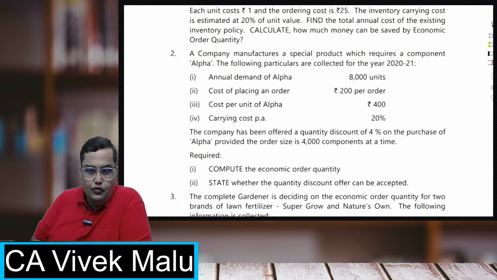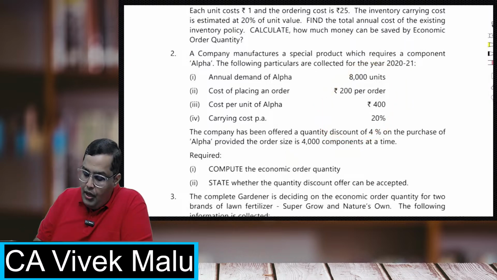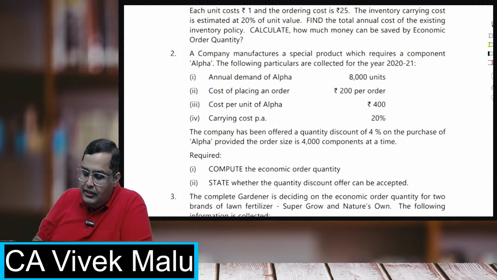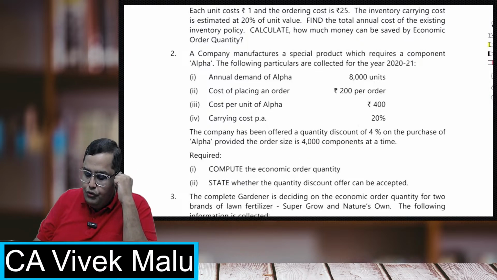How we will solve this question is, we'll be making 3 columns. Particulars, EOQ level, and an order size of 4,000 units, which is not the EOQ. So I'll calculate the EOQ for this. I'll make a column for the EOQ quantities. What will be the total cost? And then I'll make a column for this 4,000 units. I'll calculate the total cost for that also. And then I'll try to find the difference, which cost is higher, which is lesser, and I'll try to make the decision. I hope everybody is clear how you have to do this.